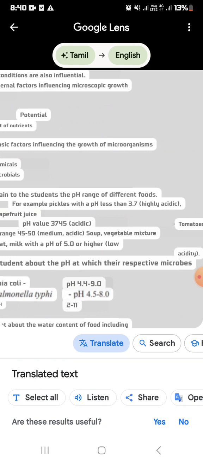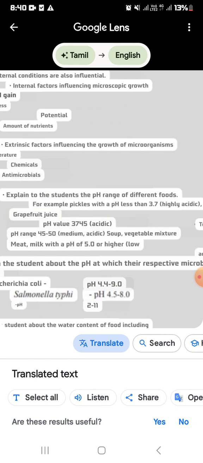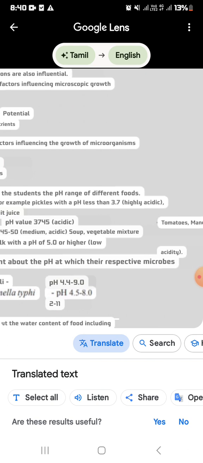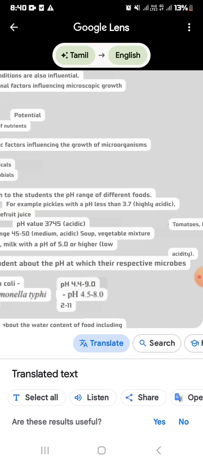Okay, highly acidic. So we can give examples for that, like pickle. Pickle means lemon pickle, and then orange fruit juice. So these are highly acidic. That means lesser than 3.7.